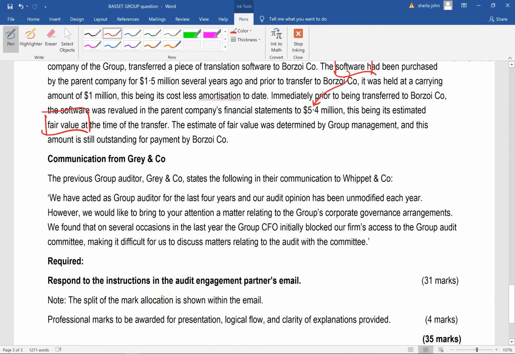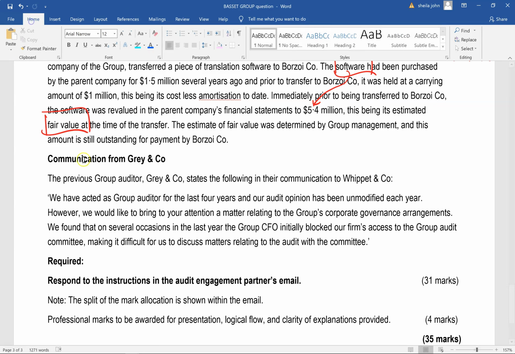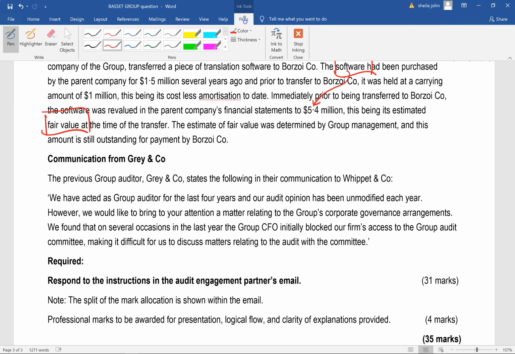So it says here, the previous group auditor, Gray, states the following in their communication to Whippet. We've acted as group auditor for the last 4 years and our audit opinion has been unmodified each year. Now, even though it has been unmodified is good, we still need to follow the requirements of ISA 510 that requires us to consider whether the opening balances are misstated or not.